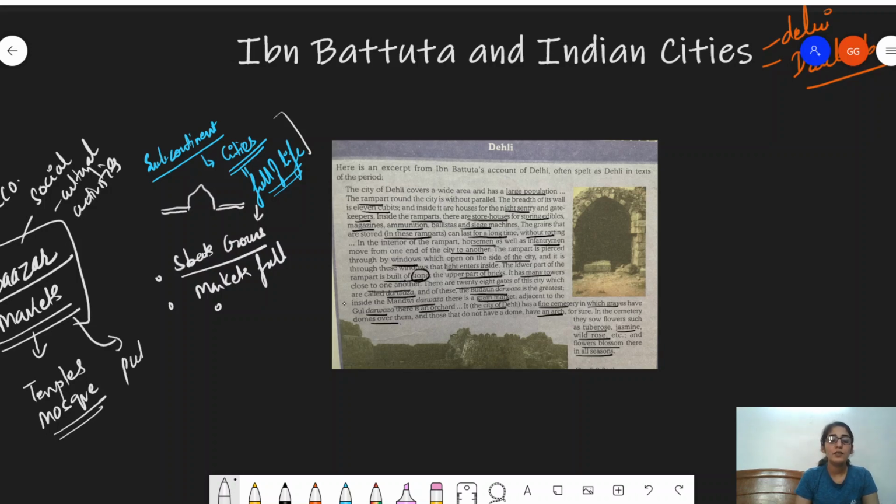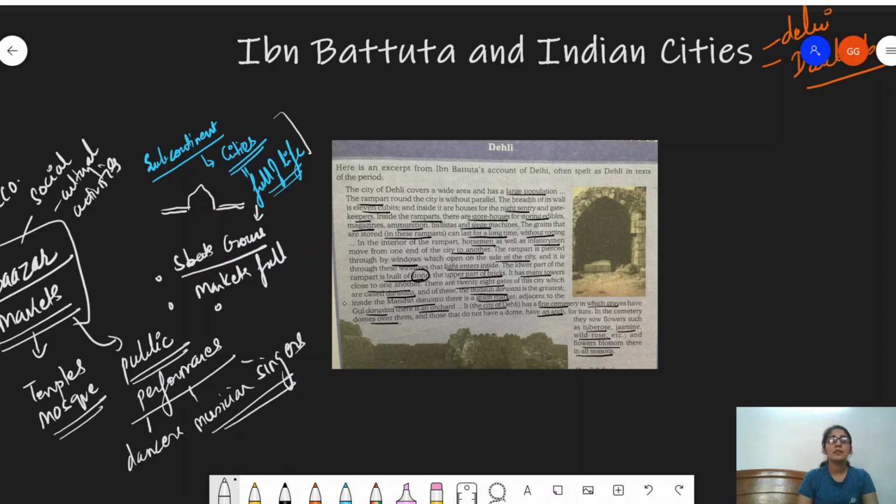So public performances also used to happen at these bazaars, in the sense that there used to be dancers, musicians, and singers performing. So he has explained in detail the entire life of the bazaars. Okay.